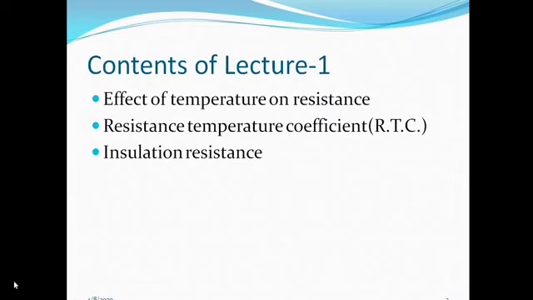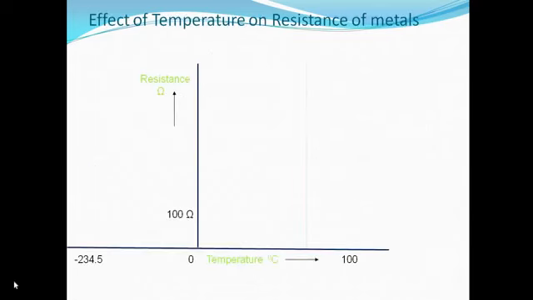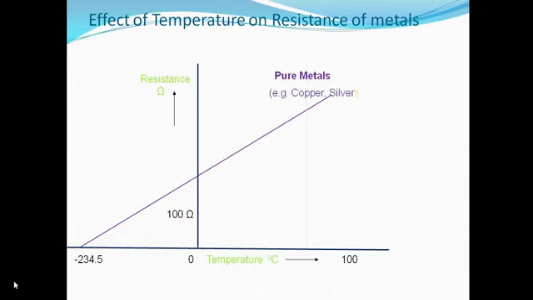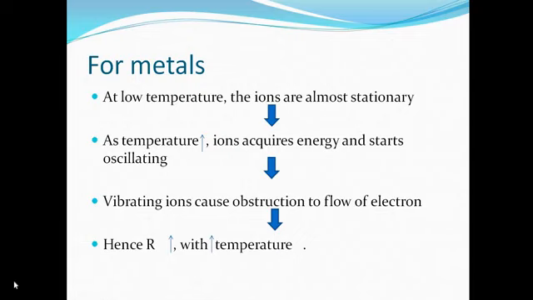In today's lecture I am going to cover effect of temperature on resistance, resistance temperature coefficient RTC and insulation resistance. So we'll start with the effect of temperature on the resistance. So here is the graph between the resistance versus temperature for pure metals like copper or silver. From the graph, if we increase the temperature, the resistance of the pure metal increases.